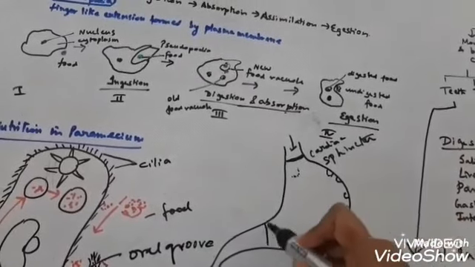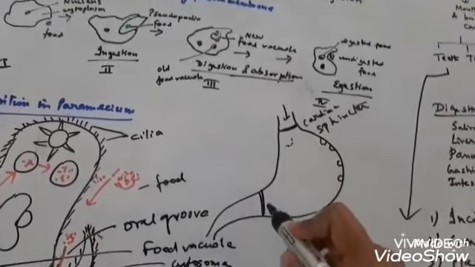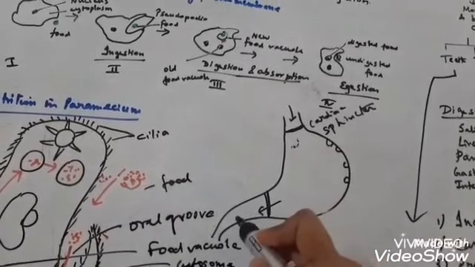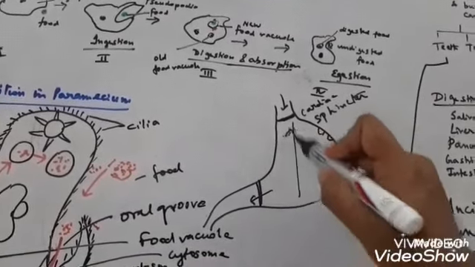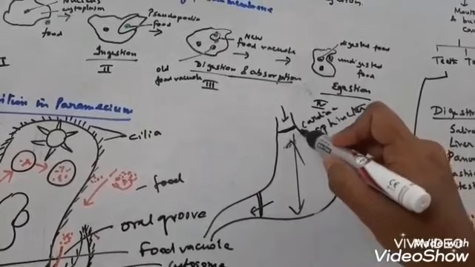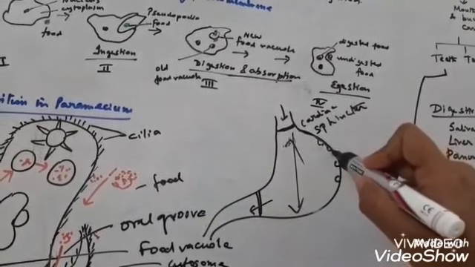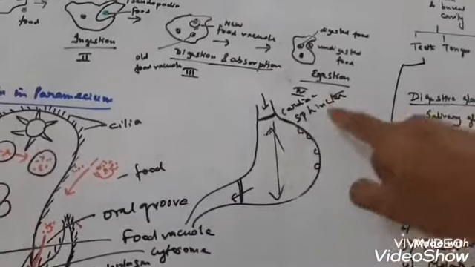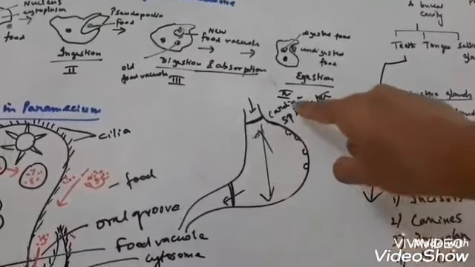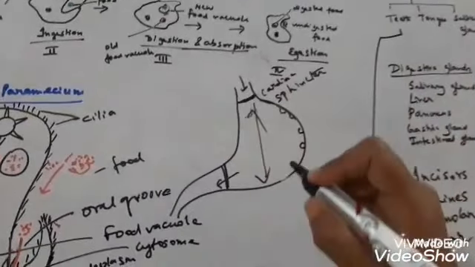Here the pyloric sphincter is present that regulates the passing of the food to the duodenum, and this is the body, and this portion is called the fundus, the bulge portion. So there are two sphincters in the stomach, the cardiac sphincter and the pyloric sphincter.